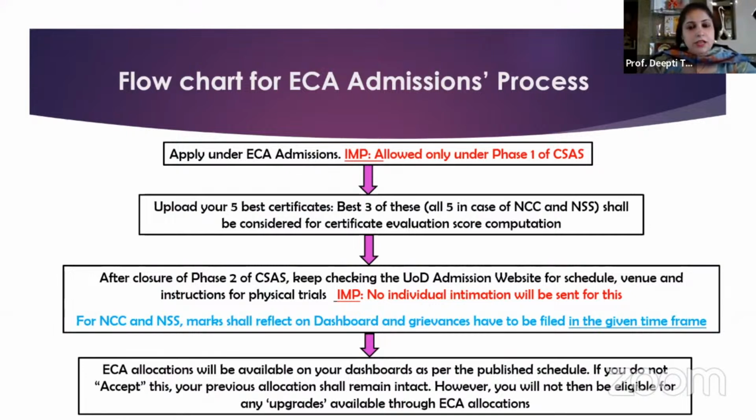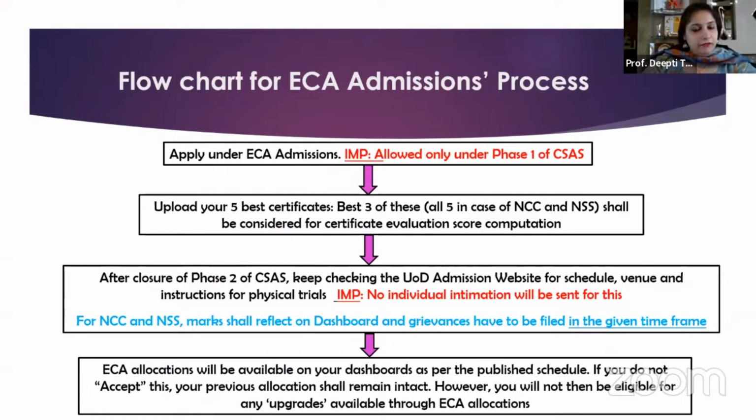you will have to then, once the ECA allocations are done as per the given schedule, the allocated college and program will be available on your dashboard, and you will have to accept this if you want to go in for the upgrade or admission through the ECA quota.